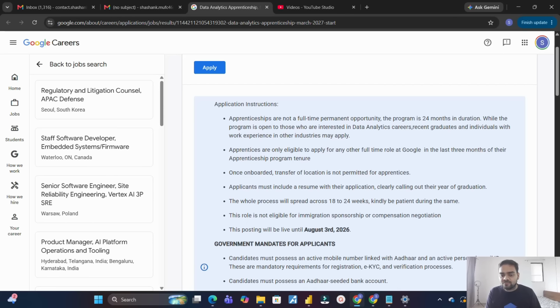Now, the next point is that this role is not eligible for immigration sponsorship or compensation negotiation.